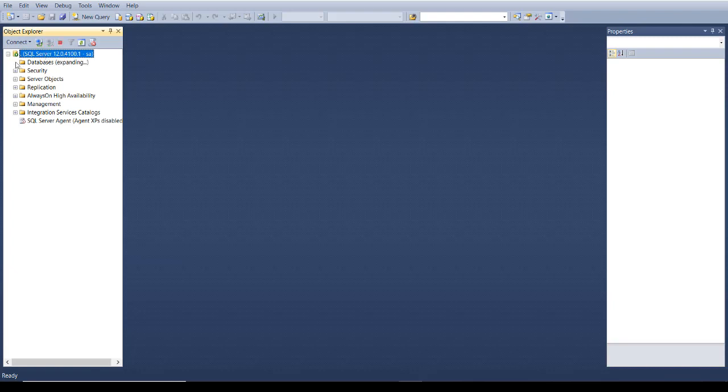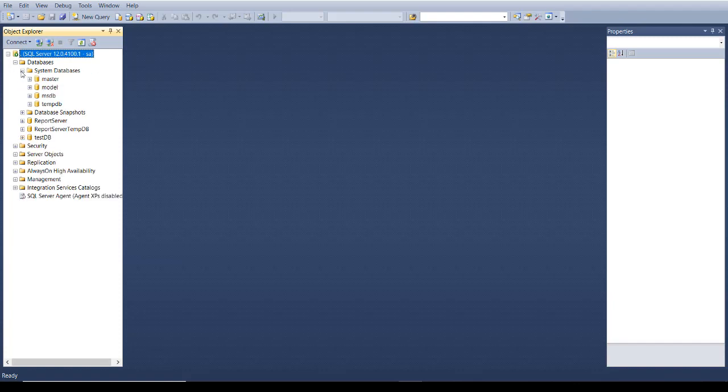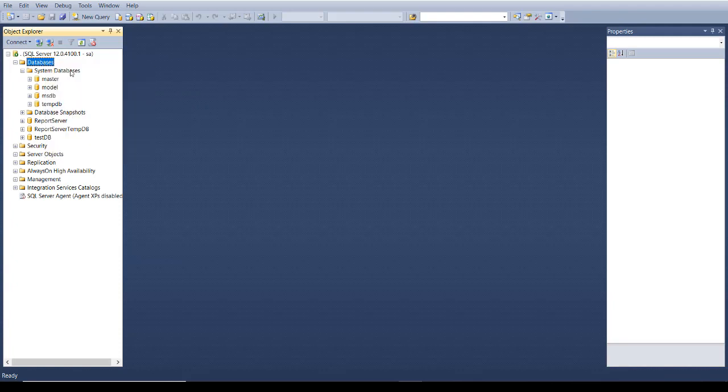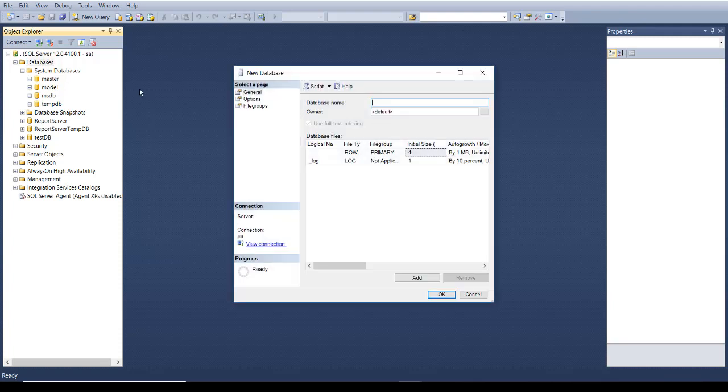Now see the databases that we get. There are already a few databases that you get when you install a database engine server on your machine. Now to create a new database, go to Databases, New Database. Here you can write your database name.